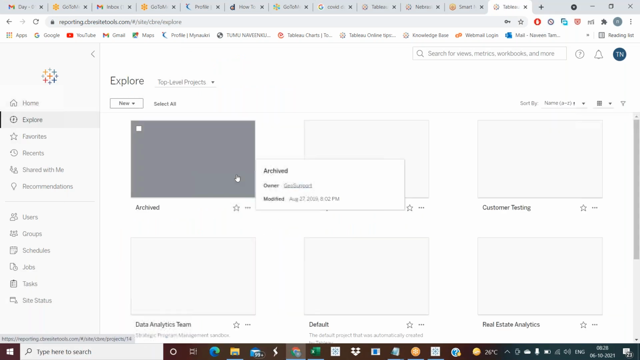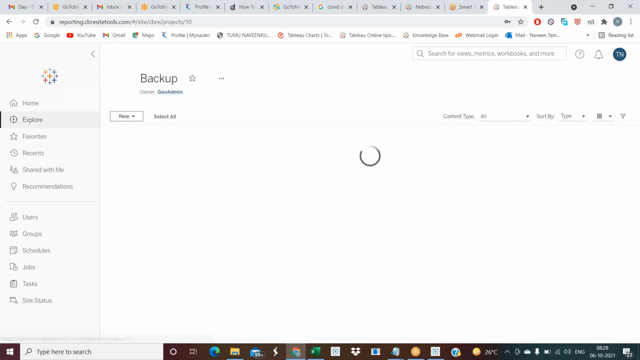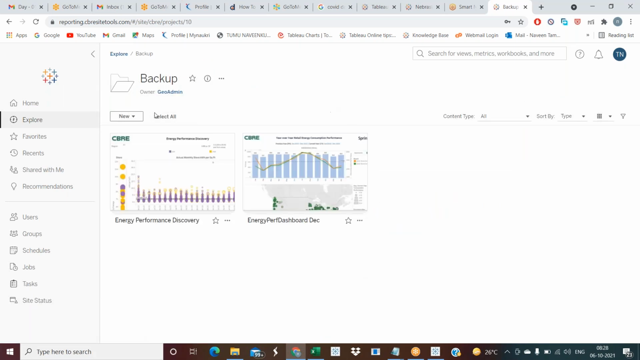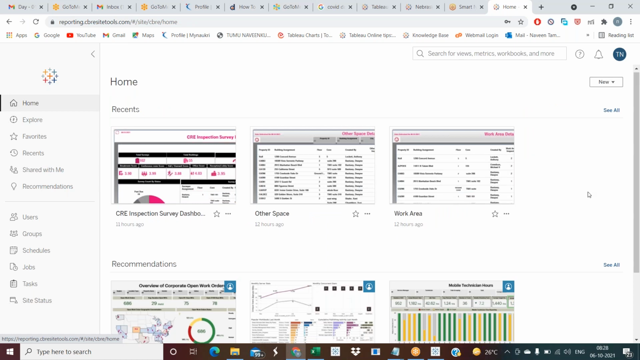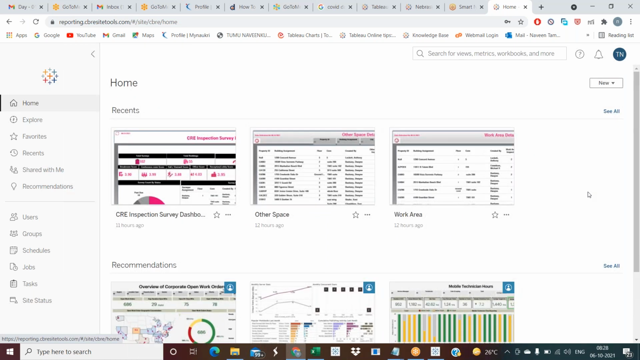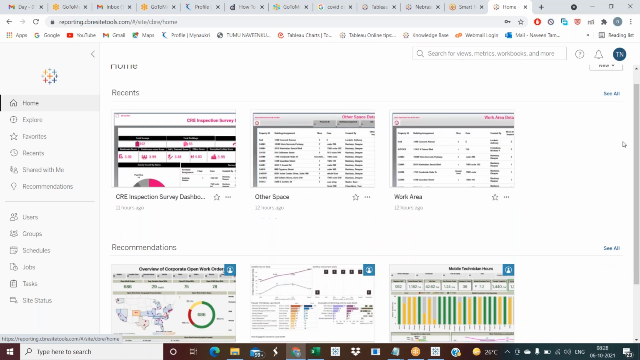We have different dashboards with different projects, and we'll discuss all those things. But this is what a Tableau Server looks like. This is the home page of Tableau Server. You must remember two things. One is Tableau Desktop, which is for development purposes. The other is Tableau Server, which is for sharing purposes. Sharing means we publish to Tableau Server, and from there users, meaning clients, are going to see it.